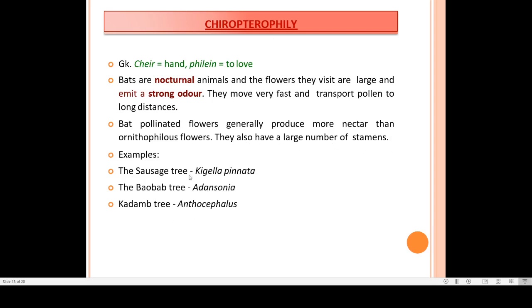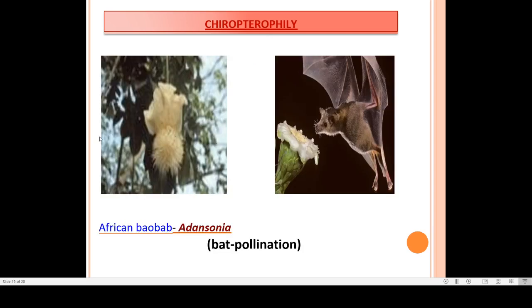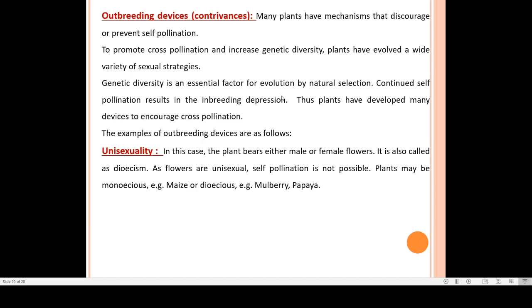Certain examples are sausage tree, baobab tree, or kadam tree. These three are the examples where bats pollinate the plant flower. Here in this picture you can see Adansonia is shown. Adansonia plant is shown, and a bat is trying to pollinate the flower. So that was about the pollination.